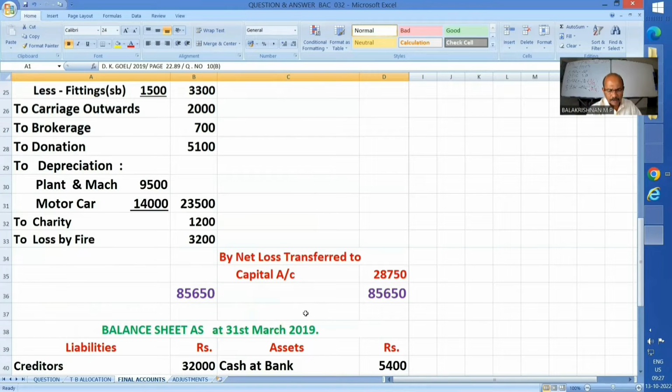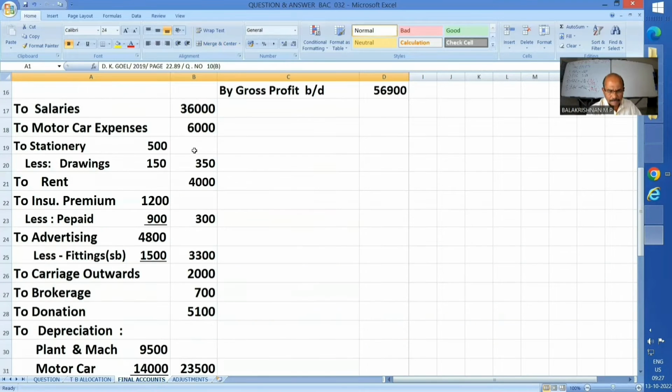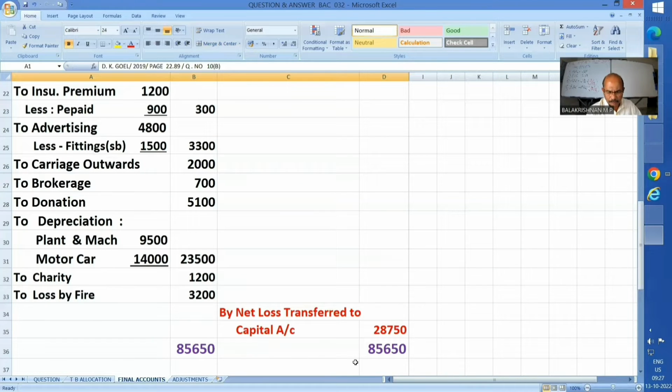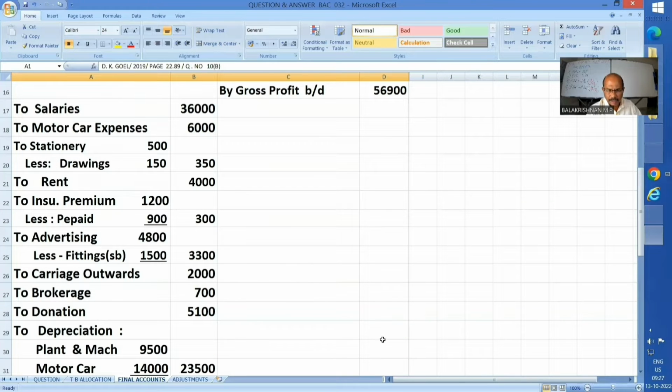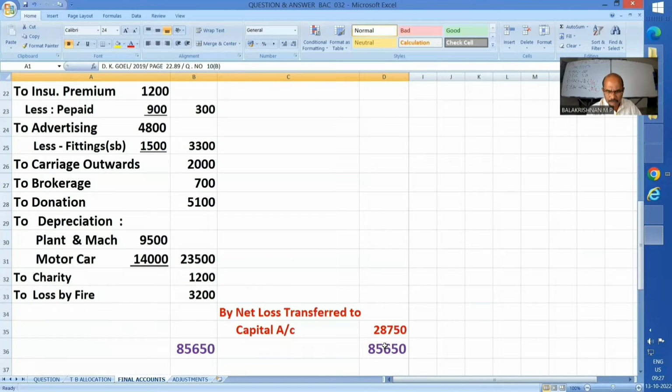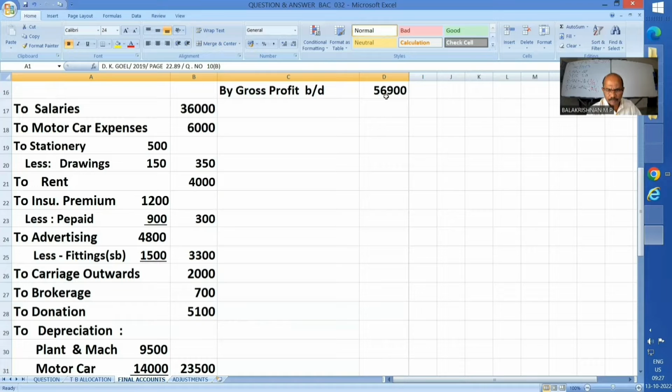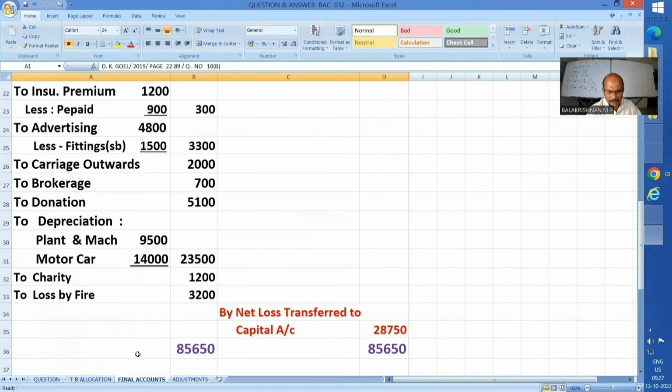Hence, we find that here it's a case of net loss also. Because the debit side is more, I put it here, and I find a difference of 28,750. Gross profit was 56,900, subject to this kind of nominal expenditures, and we have arrived at a net loss of 28,750.